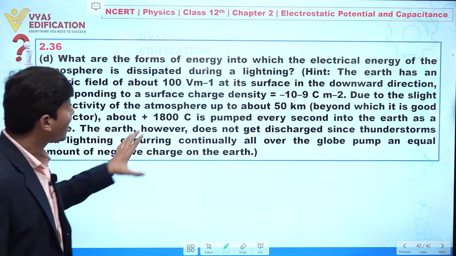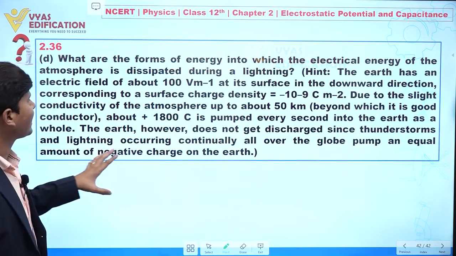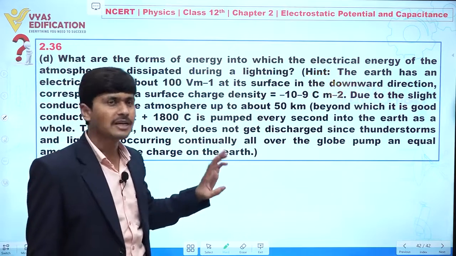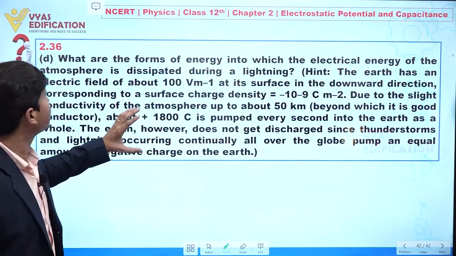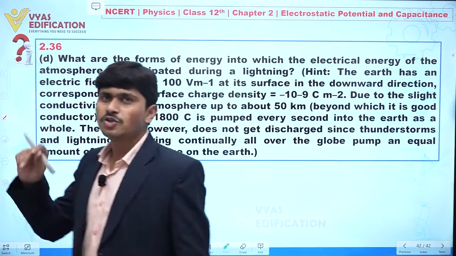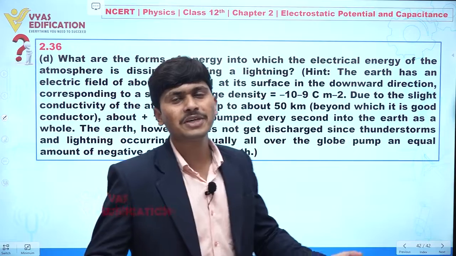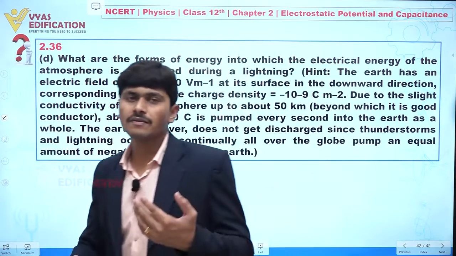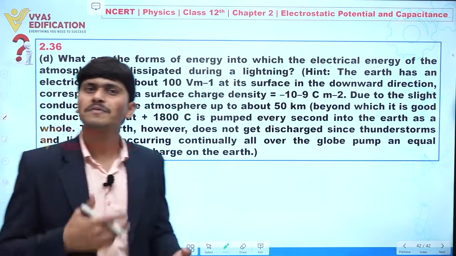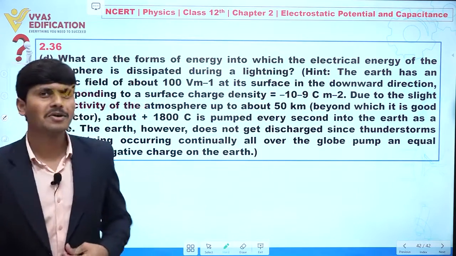The earth however does not get discharged, since thunderstorms and lightning occur continually all over the globe. That hint is useful for part C. The solution of this question is that the energy dissipates in the form of heat energy, light energy and sound energy. Clear to everyone? So this is all about this question.